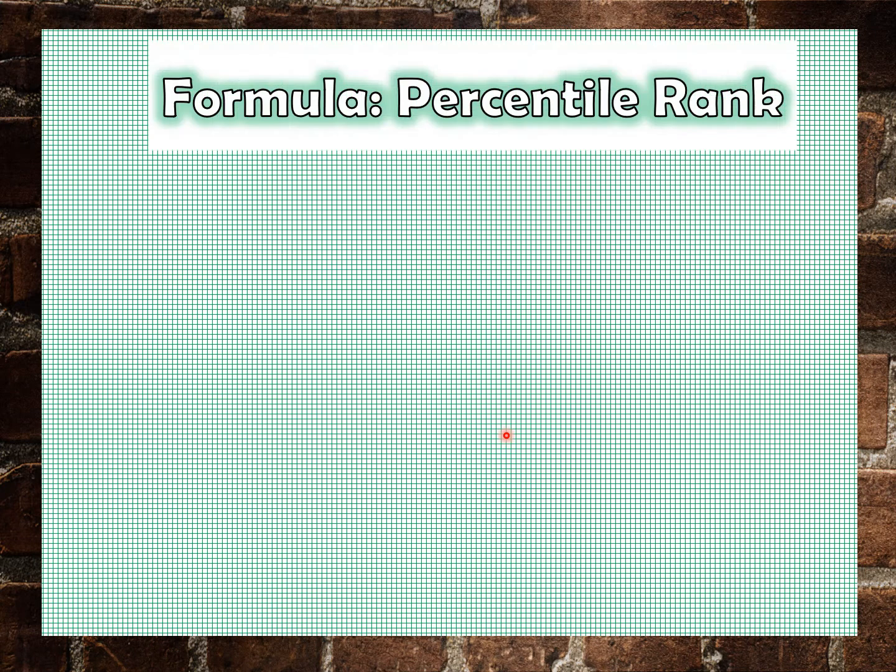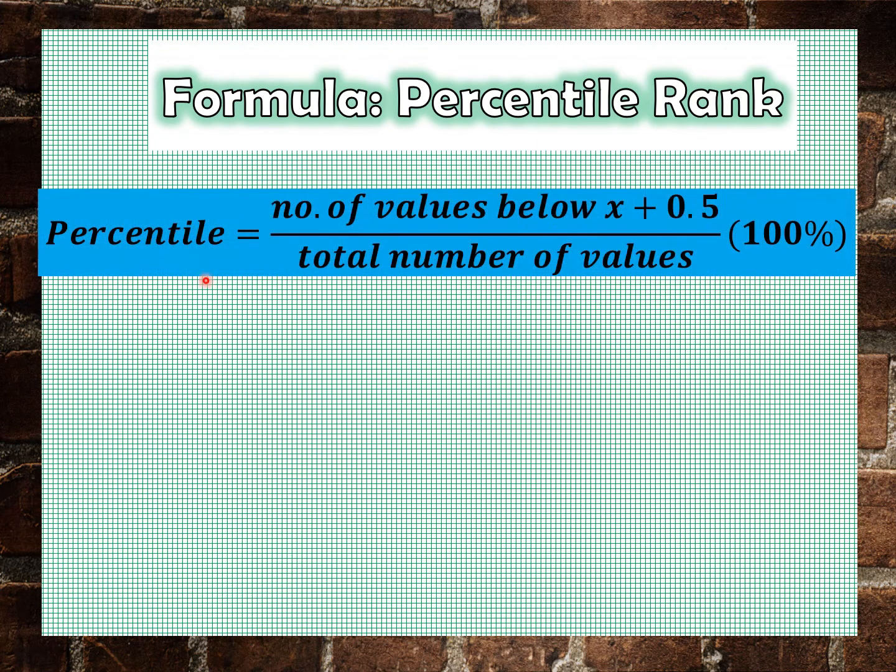So, kapag given yung score pero hindi natin alam kung pang ilang percentile rank siya, ang kailangan nating formula is this one. Yung percentile is equal to number of values below x. Yung x na yan, this is the score na kailangan nating alamin kung anong percentile rank siya, plus 0.5, divided by total number of values o yung n natin, then multiplied by 100%. That will be our formula in solving for the percentile rank.